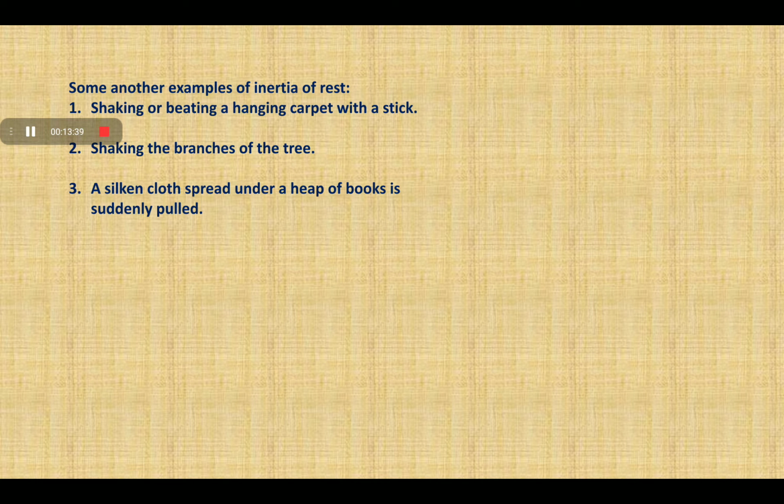When we beat the hanging carpet with a stick, all the dust particles come out of the carpet. Why does it happen? The reason behind it is inertia of rest. We consider that both the carpet and the dust particles on the carpet are at rest. It is the initial condition.